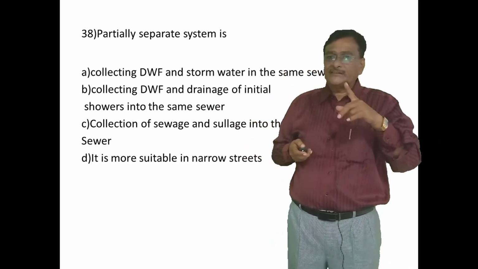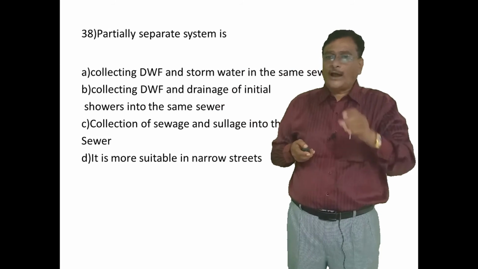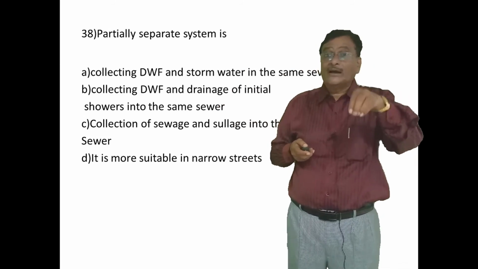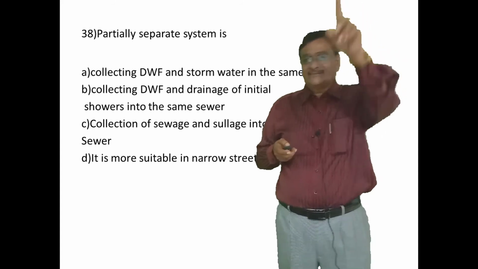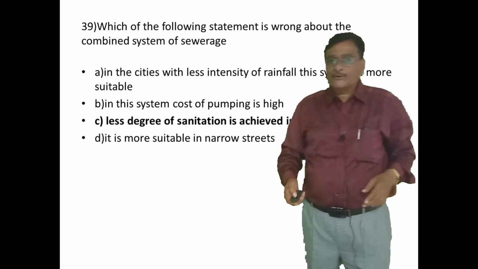The partially separate system is collecting the dry weather flow and the drainage of the initial storm water into the same sewer. The answer is B. Come to the next one.